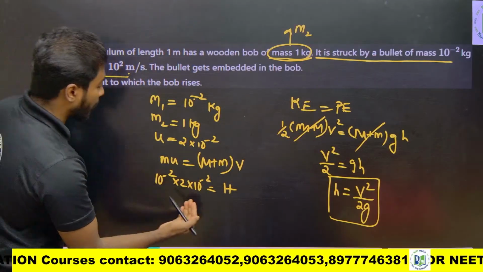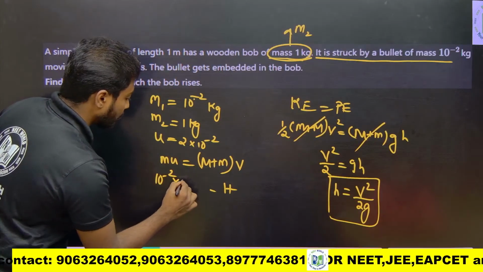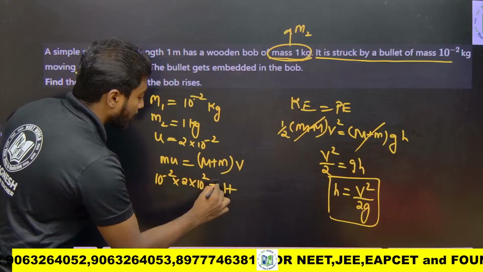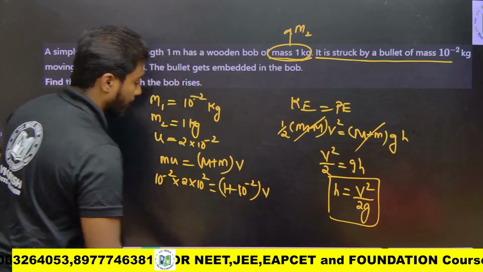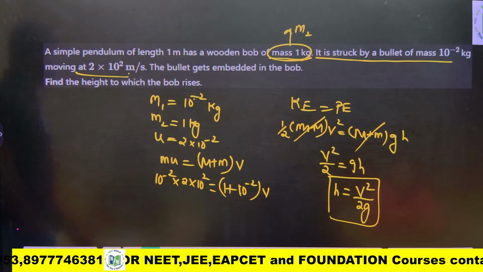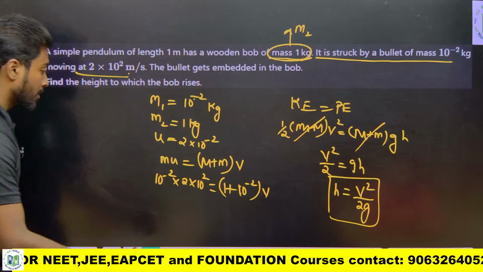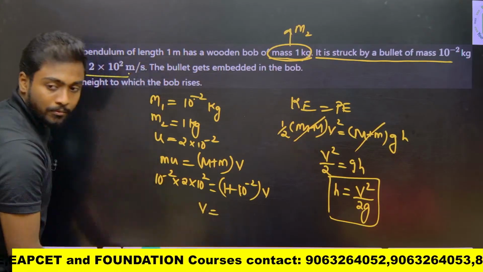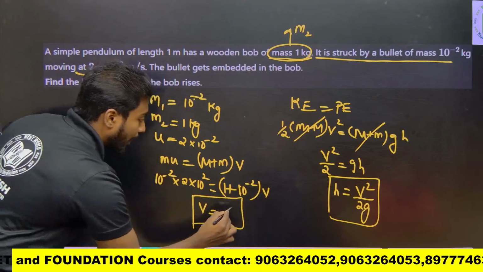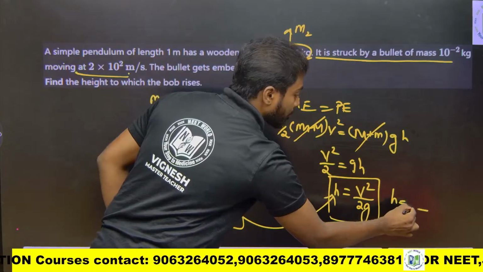Okay, this is 10 power 2, right? 2 into 10 power 2, which is equal to capital M, 1 kg, plus 10 power minus 2, into V. So from this I can find V. So if I find V, I can substitute the value of V here. Then I can find the value of H.